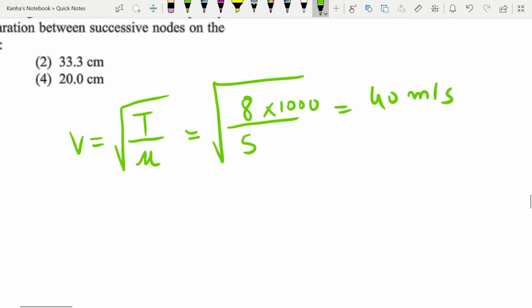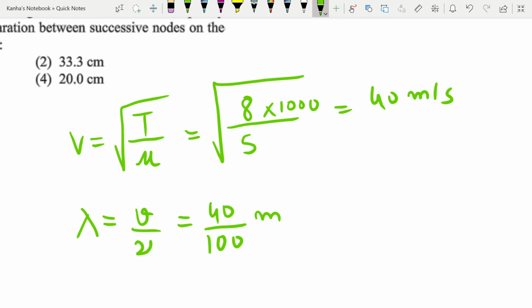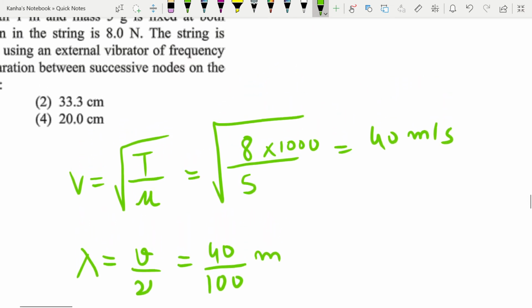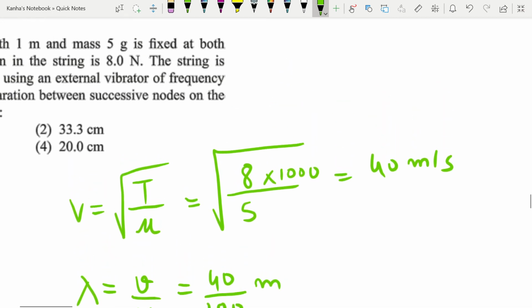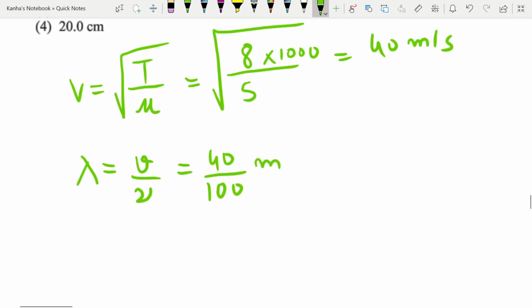Next, what do I have? I can write my lambda, or wavelength of the wave, in terms of v by f, v by frequency. So this is equal to 40 by what is the frequency given? It is given to be 100 Hz. So wavelength is this many meters. Now what is the separation between successive nodes? The separation between successive nodes is given by lambda by 2.